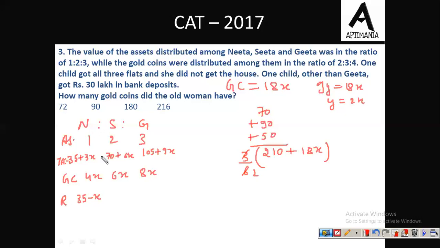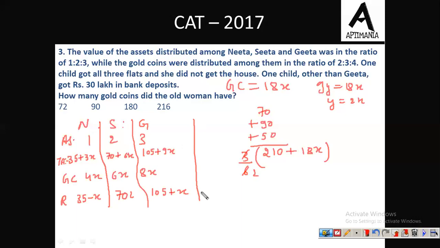Fine. Similarly, let's calculate it for Sita. From 70 plus 6x, if we remove 6x gold, then 70 lakh is the amount that she must have in the form of other assets apart from gold. And from 105 plus 9x, if we remove gold, then 105 plus x is the amount that Geeta should have in the form of other assets apart from gold.